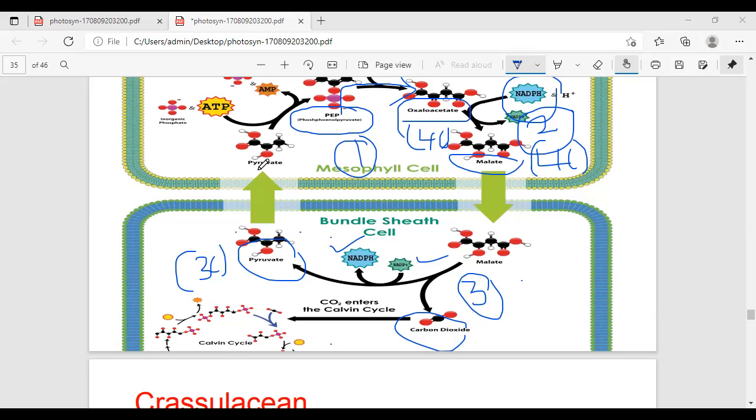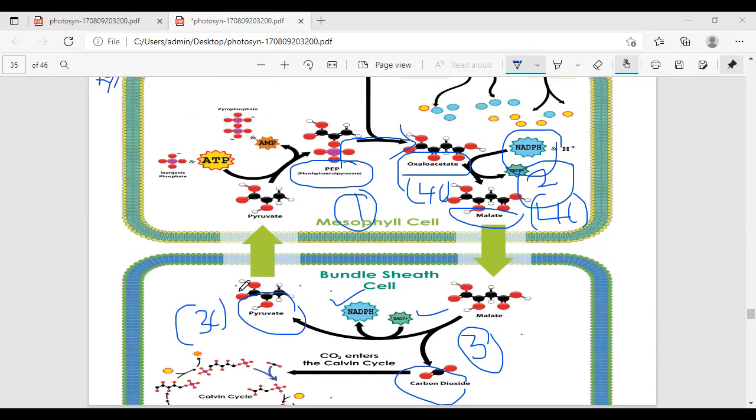మళ్ళీ ఇదంతా ఎక్కడికి వెళ్తుంది అంటే క్లోరోప్లాస్ట్ లోకి మూవ్ అవుతుంది. చూడండి, which one? Pyruvic acid. The pyruvic acid produced in bundle sheath cell during step 3 moves to the chloroplast of mesophyll cells.